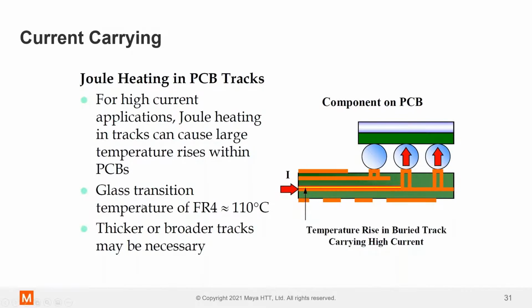And FR4, the most common fiberboard laminate used in PCB construction, will glass transition at about 110°C. As soon as that happens, the FR4 becomes brittle. It can crack. It can actually fail and cause shorting. So you need to be careful of very high current carrying lines within your board, because there can be self-heating effects within the PCB itself.